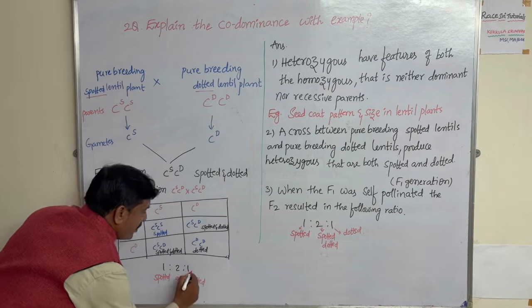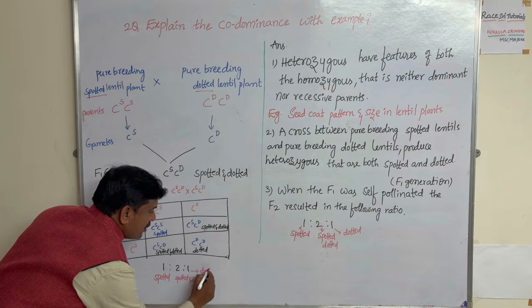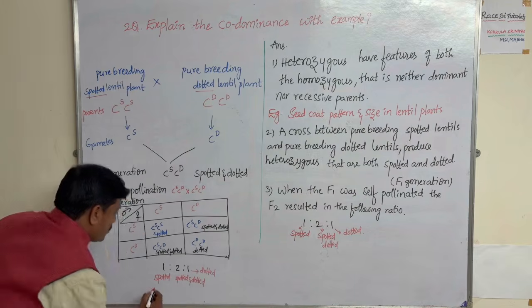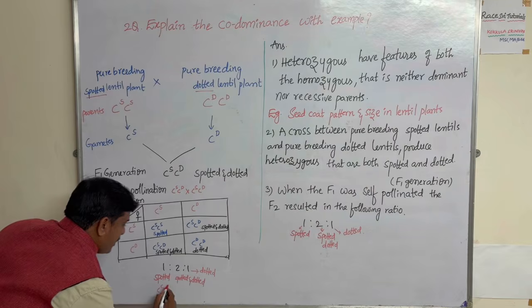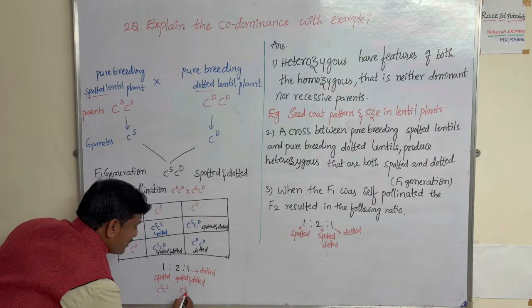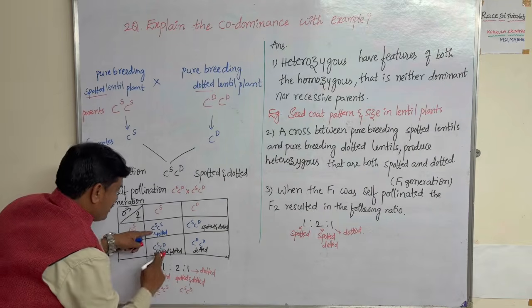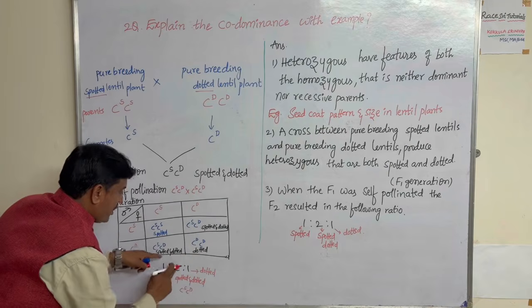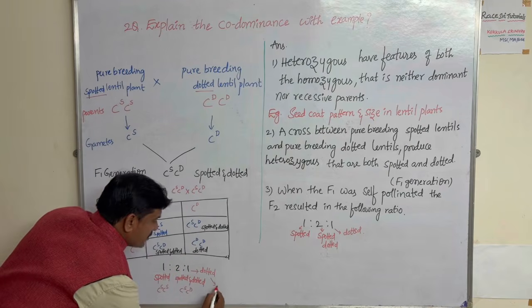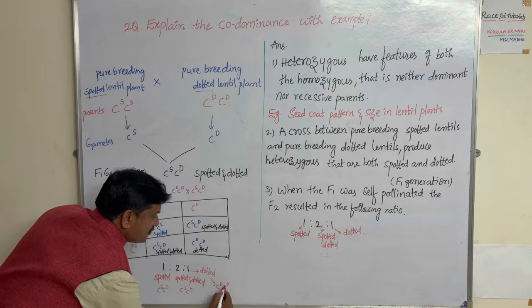And one more is dotted, CD CD. Okay. Next, this is CD CD.